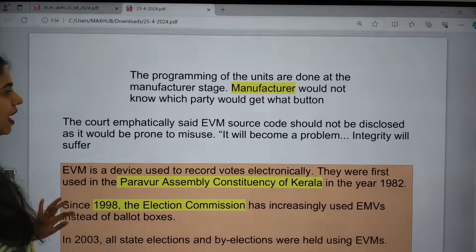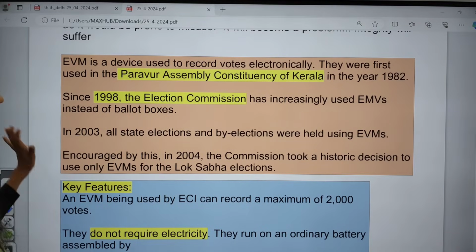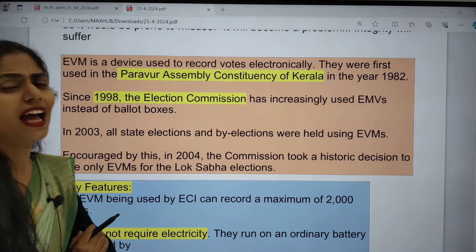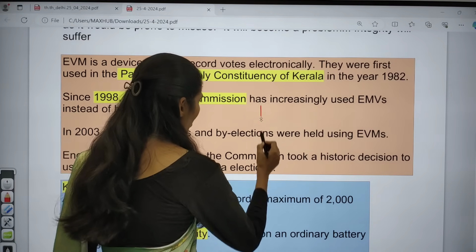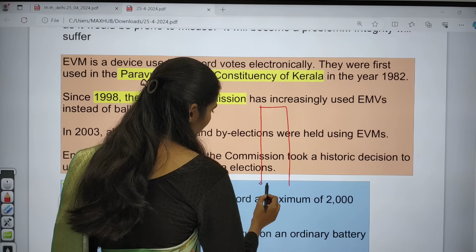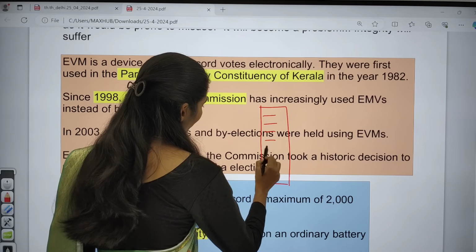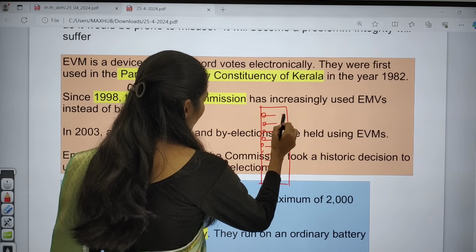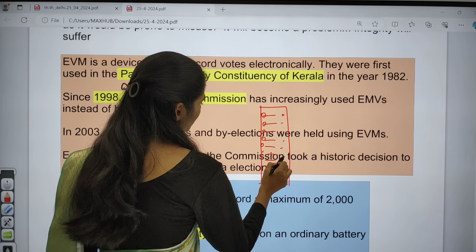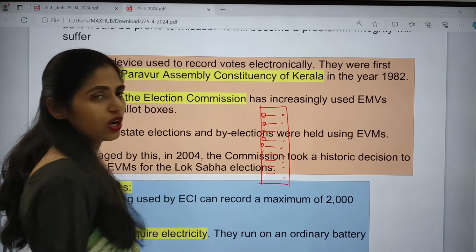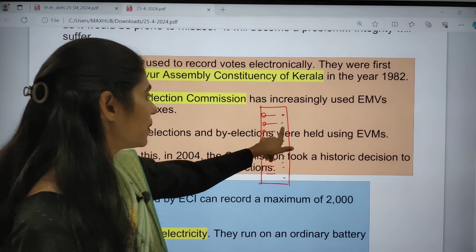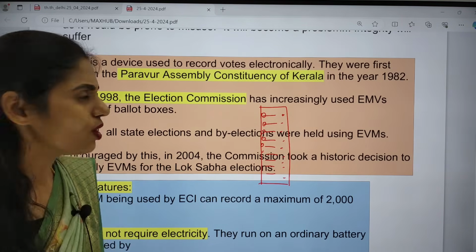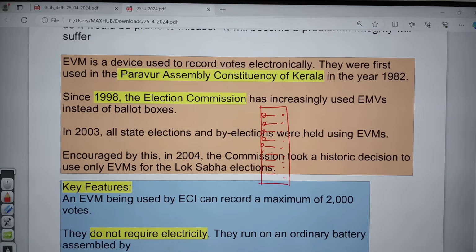So now let us see some facts regarding these EVMs. These electronic voting machines are devices. All of you might have the right to vote, right? If you go to the polling centers, you will see the names of candidates and political party symbols, and one button will be there. To whichever political party or person you want to cast your vote, you press the button like this and a beep sound will come. Yes or no? So this is nothing but an electronic voting machine.